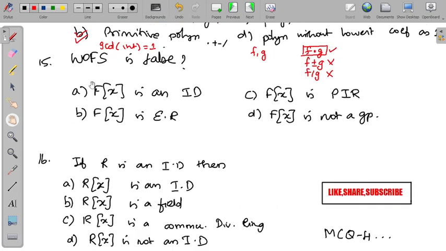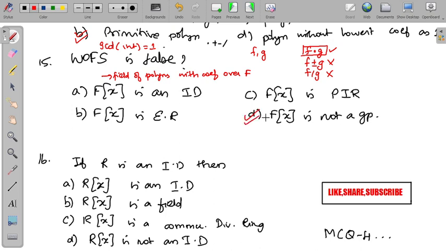Now the 15th question. Which of the following statements is false? F[x] represents the ring of polynomials whose coefficients are over the field F. So F[x] is an integral domain, a PIR, that is a principal ideal ring, then a Euclidean ring, and D: F[x] is not a group.